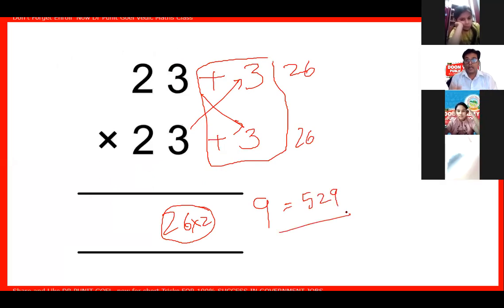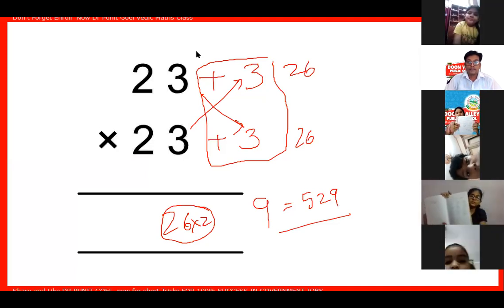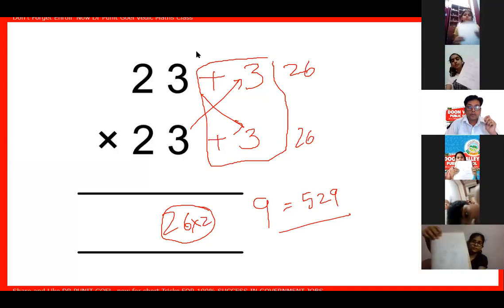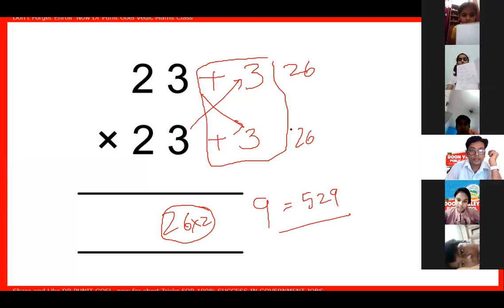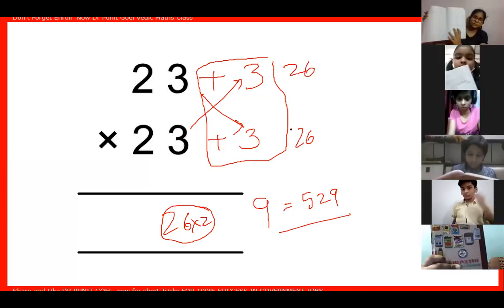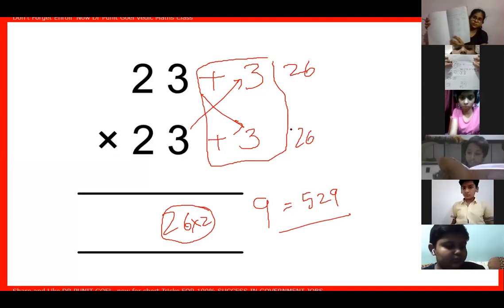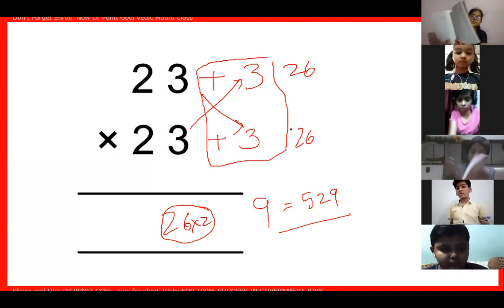Please write. Till you write with your own hand, you cannot understand. And everybody use copy and pen. Don't sit like that. Show your copies and pens. Are you using copies or pens or not? Tell me. Copy and pen have to be picked up. Yes, Ridhima, Rudraksh, Tanisha, Apeksha, Mansi, Purvi, Divyansh, Dhruv.